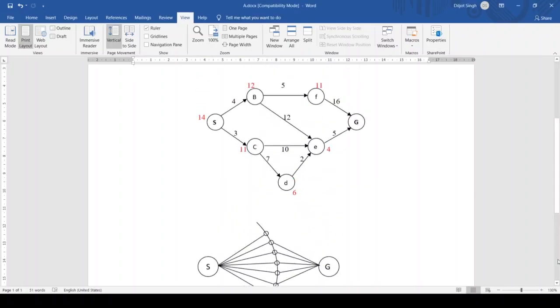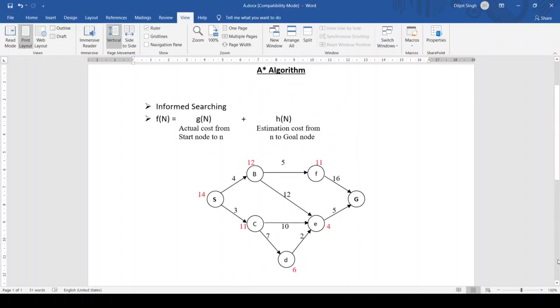So starting with A-star algorithm, the star means it is admissible. Admissible means it guarantees that it will find the optimal solution. So star in A-star algorithm means that it will find the optimal solution. So we begin with f(n) = g(n) + h(n).